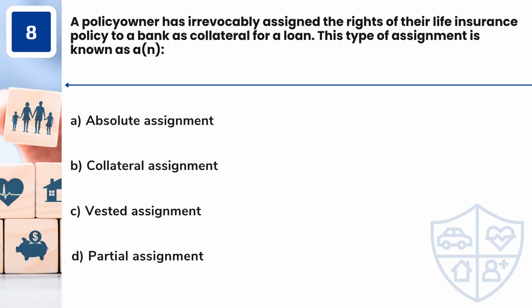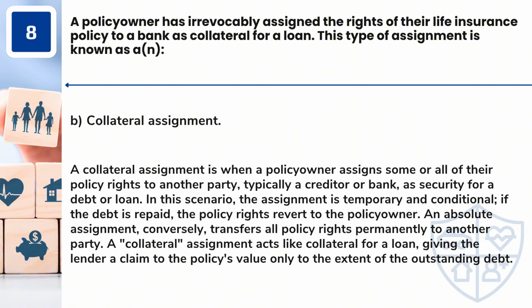Question 8. A policy owner has irrevocably assigned the rights of their life insurance policy to a bank as collateral for a loan. This type of assignment is known as A. Absolute assignment. B. Collateral assignment. C. Vested assignment. D. Partial assignment. Answer: B. Collateral assignment.